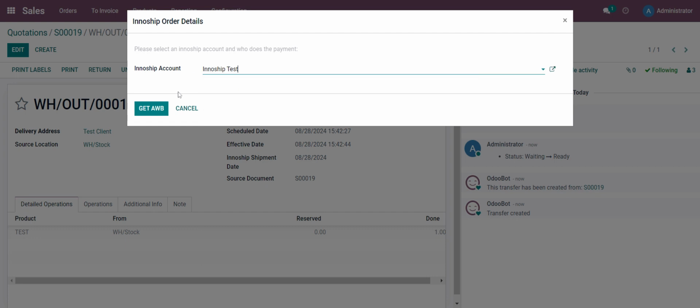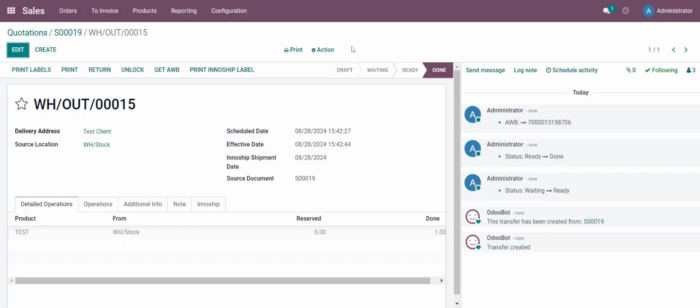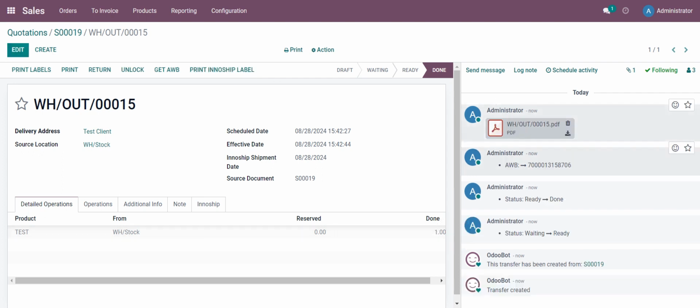Choose the Innoship account we are using and get the tracking number. Here it is. And also now we have the print Innoship label button. And we have the Innoship label. Okay, it's for Fan Courier. Great.